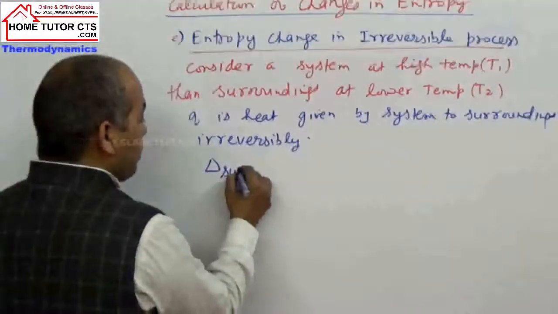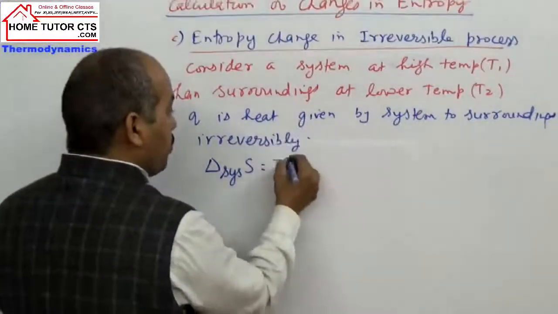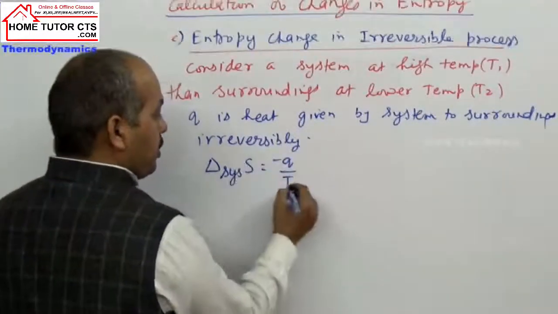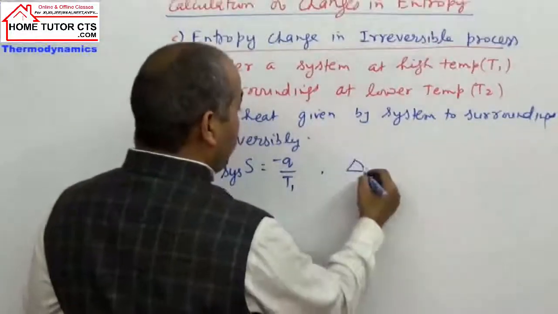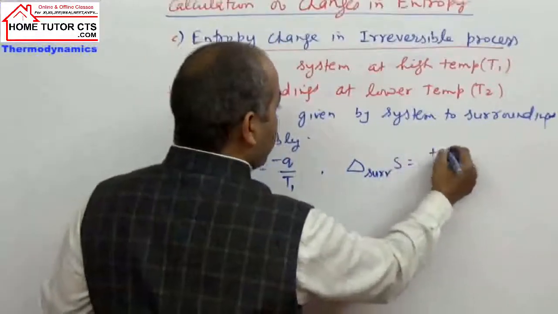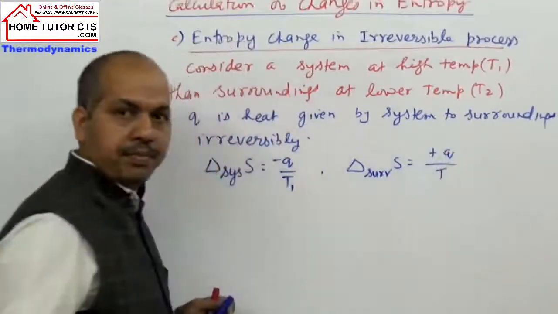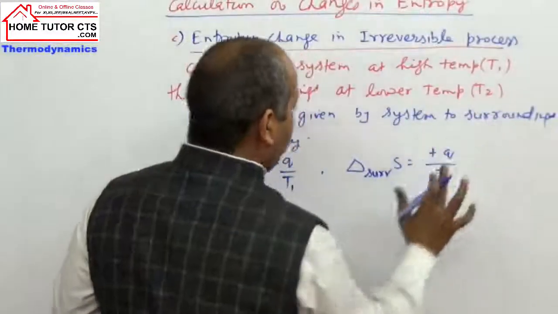So what can be taken? Delta S system. The system is losing heat, so minus Q by temperature T1, and the surrounding will gain heat or energy. So delta S surrounding will be plus Q by temperature T2, and T2 is lower than T1, it is given.